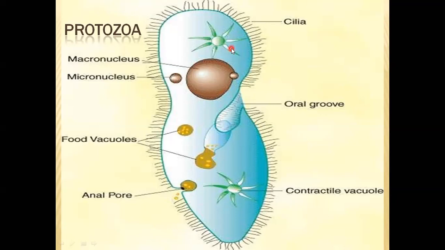In this way, the cytoplasm of these organisms is divided into ectoplasm and endoplasm.